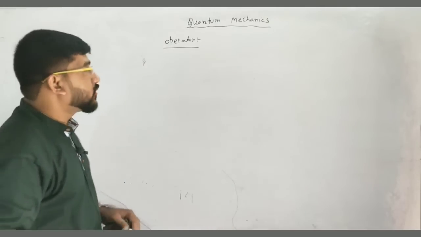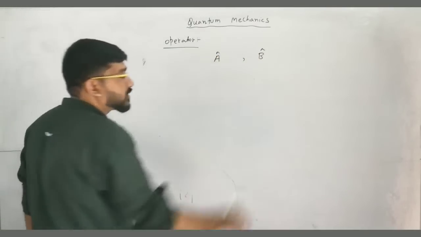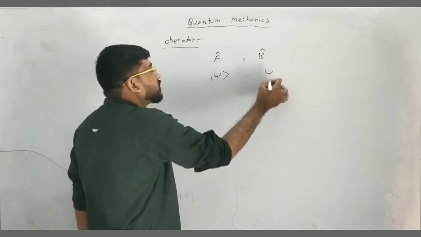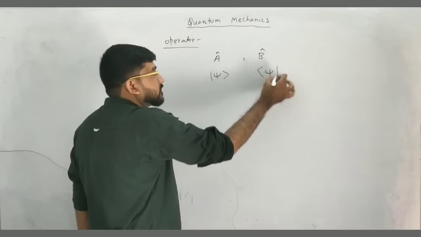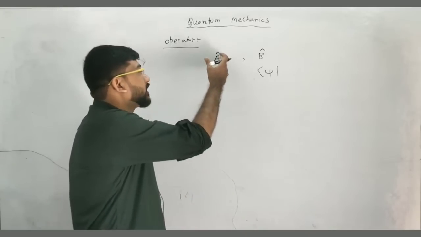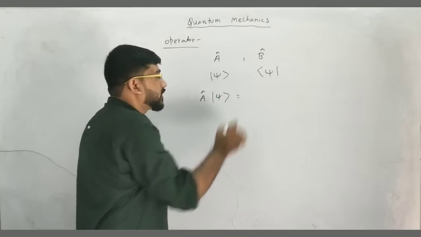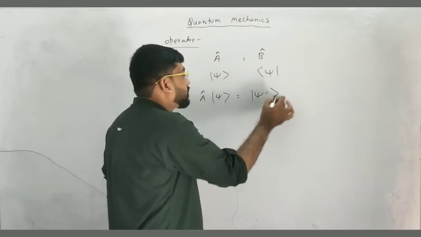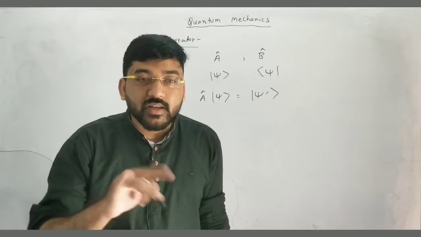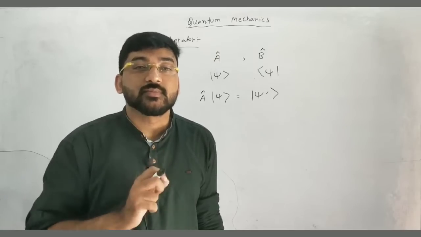So, let me represent operator in general. Suppose we have an operator A cap or B cap, these kinds of notation we will use for operator. And we have the wave function or the ket vector psi, or the bra vector. Let us consider that this operator acts on this function psi. Then we will get a new function, let us suppose psi prime, but please remember that psi and psi prime should be from the same space. They will be elements of the same space.